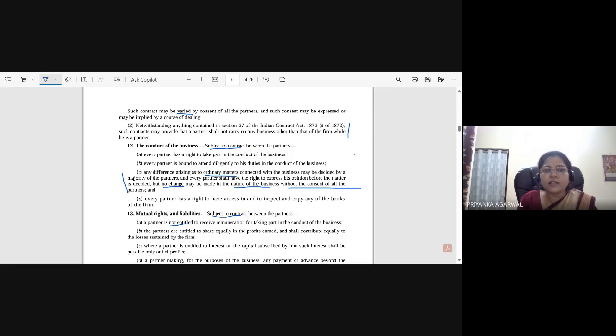Okay, Section 12, conduct of the business. Subject to contract between the partners, every partner has the right to take part in the conduct of the business. Why is it mentioned as subject to a contract between the partners?